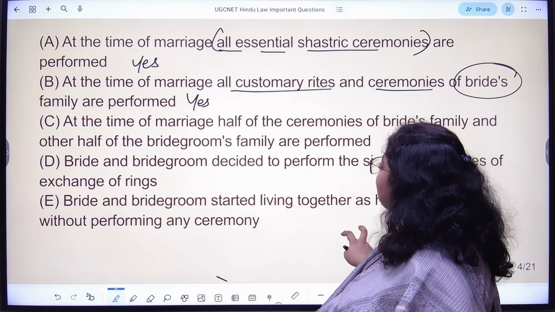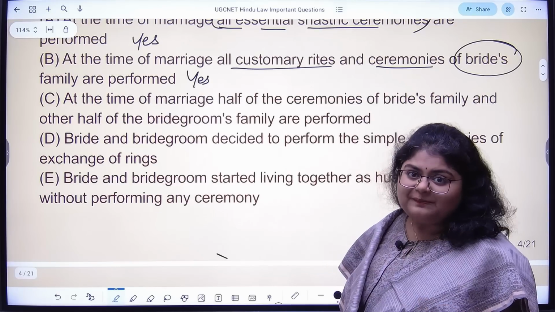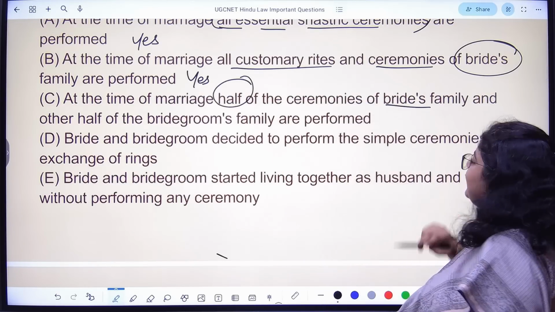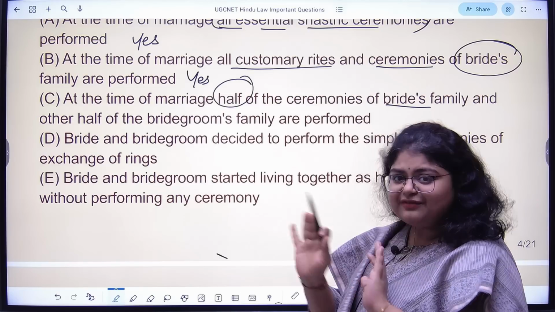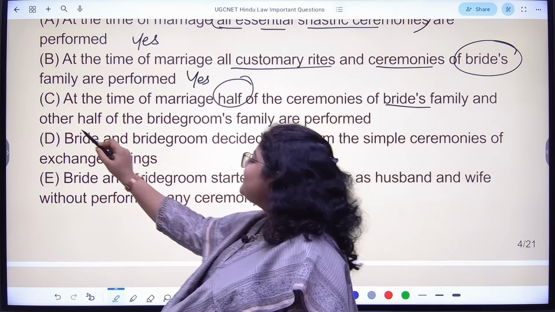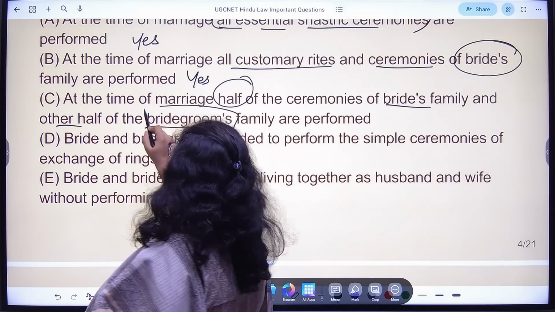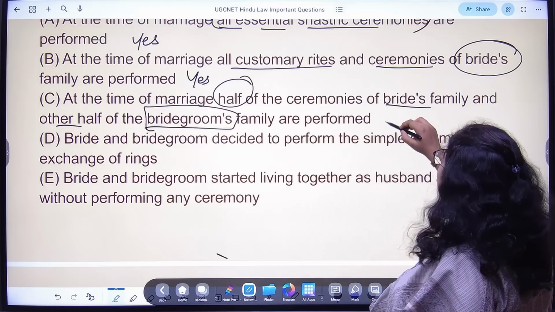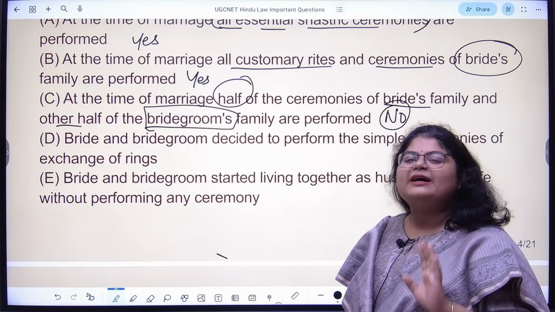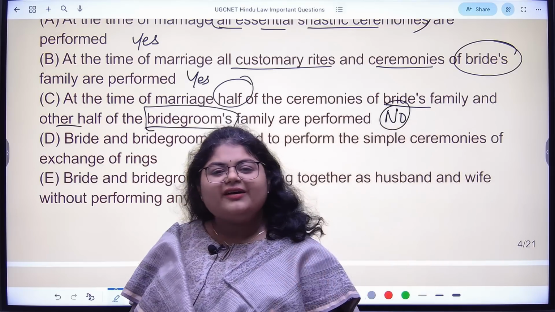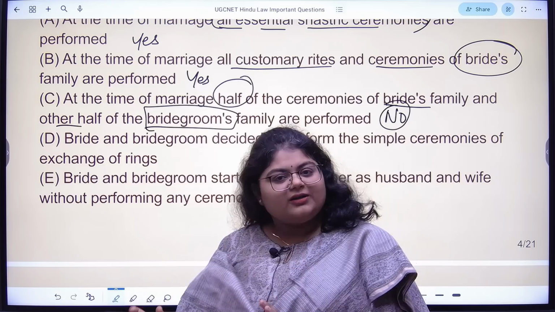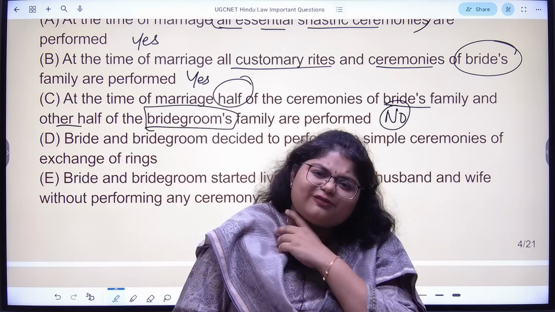Now you see C. These people are very intelligent people. What did they do? They followed half of the ceremonies from the bride's family, and the other half, 50-50, from the bridegroom side. Is this a valid marriage? No, because section 7 is saying you follow properly any one party. Half here, half there, this mixture, don't do. Either boy's side or girl side, whatever is the customary practice, you follow that.